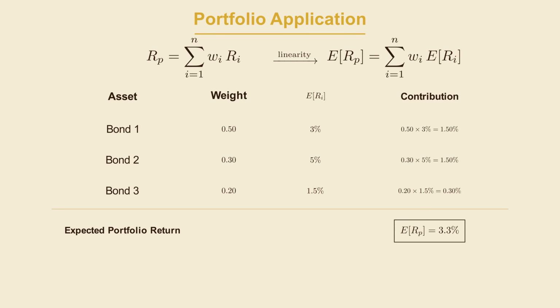The key thing about linearity is what it doesn't require. You didn't need to know whether these bond positions are correlated or if they move alongside one another. You didn't need a joint probability distribution over all three assets simultaneously. Linearity just works. The expected return of a portfolio is always a weighted average of the individual expected returns. That is one of the most used results in all of portfolio management.